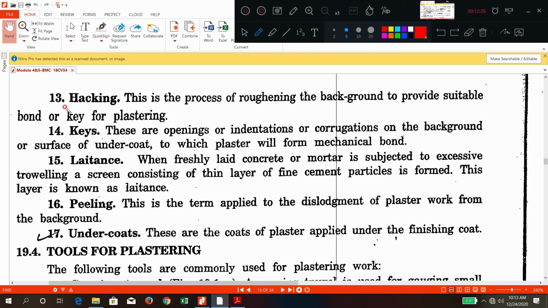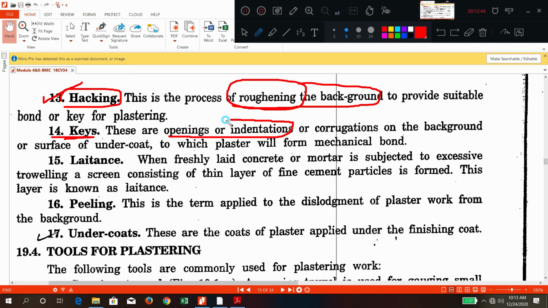The next point is hacking. What do you mean by hacking? Before application of the fresh mortar, roughening of the background surface to make a strong bonding. So that is called as hacking. Keys are what? Keys means small indentations, small openings or corrugations which act as a strong bond between the previous plastered layer and the coming plastered layer. So those indentations or corrugations will act as key or bonds. So these are called as keys.